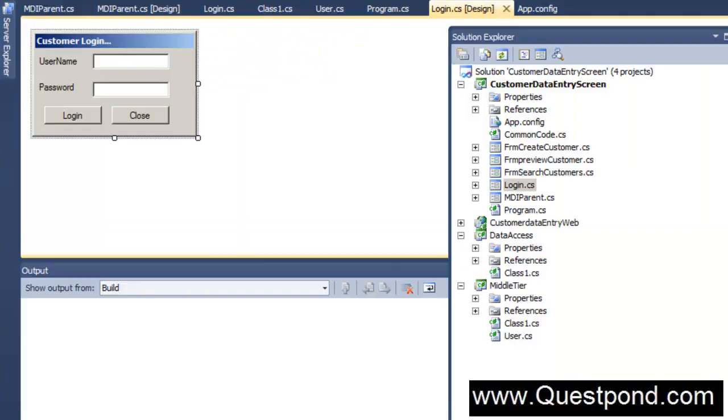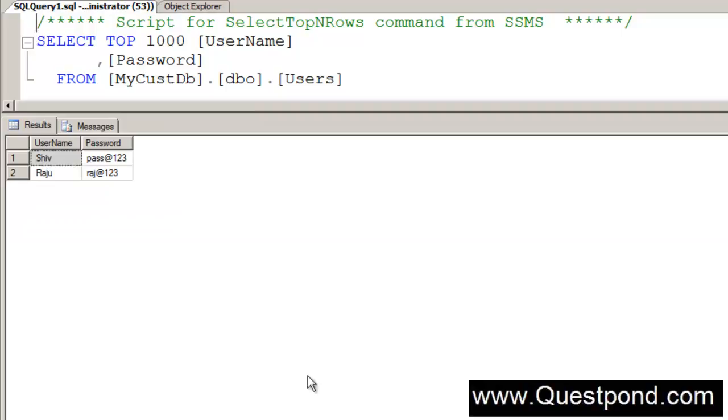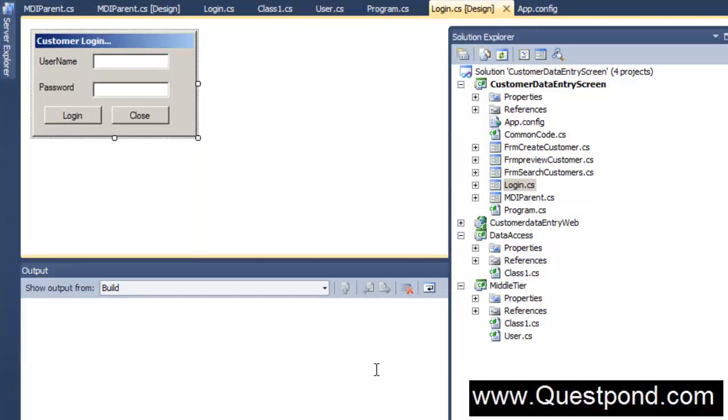So in this video, what we did is we implemented security in Windows Forms. We created a simple login screen. We created a middle tier which had the user class, and the user class was connecting to the data access layer. And in our database, we created a very simple table called the users table, from where the validations were done. So I hope that you enjoyed this video.